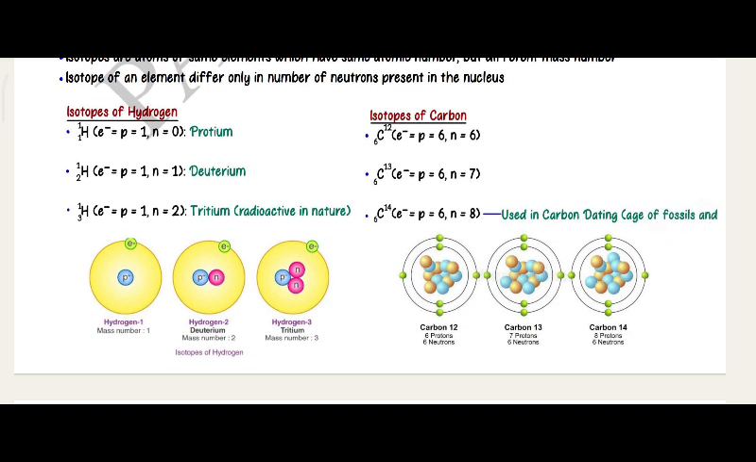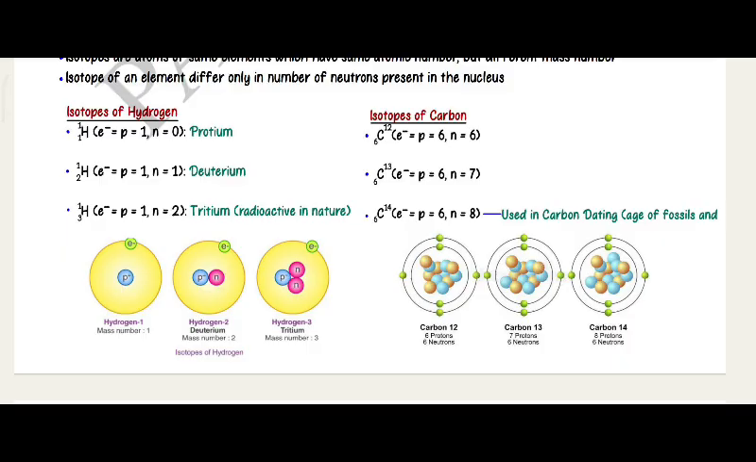Hydrogen 1, mass number 1, hydrogen 2, deuterium, mass number 2, hydrogen 3, tritium, mass number 3. These three are isotopes of hydrogen. Proton, electron in hydrogen 1, proton, neutron, electron in hydrogen 2, proton, neutron, electron in hydrogen 3.